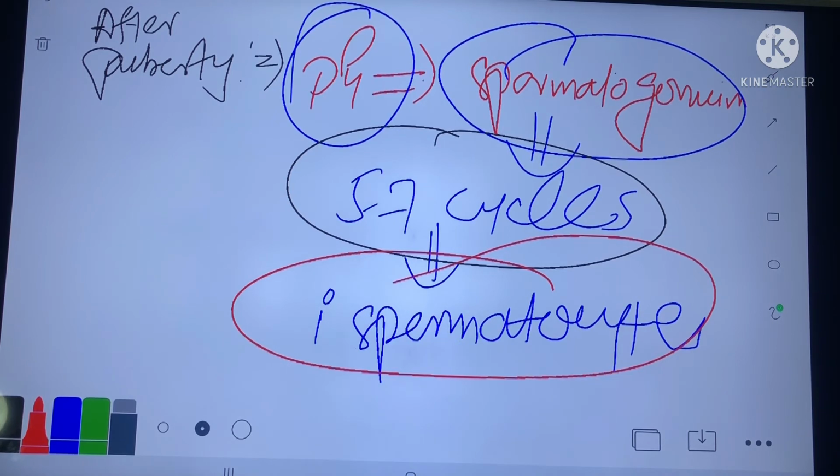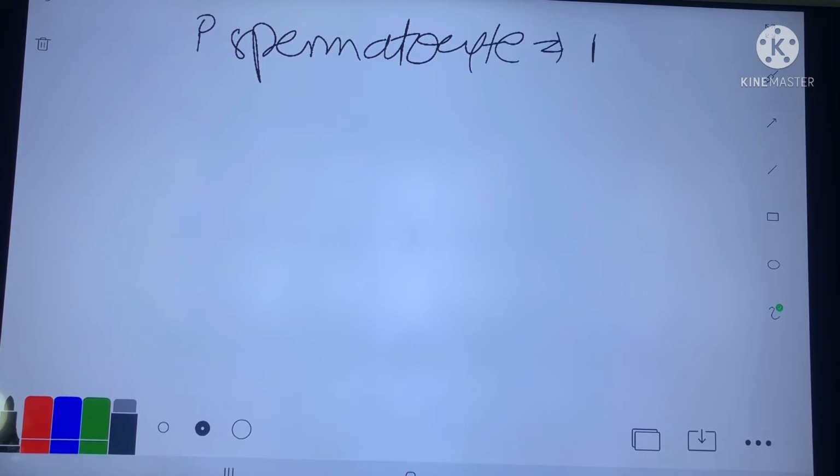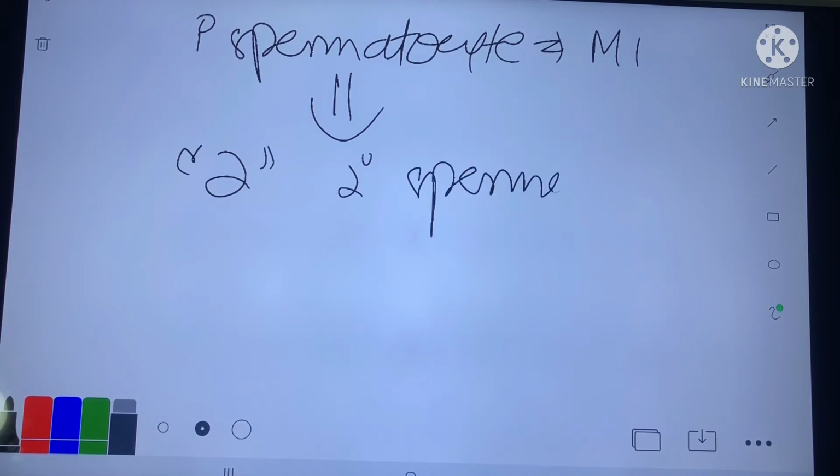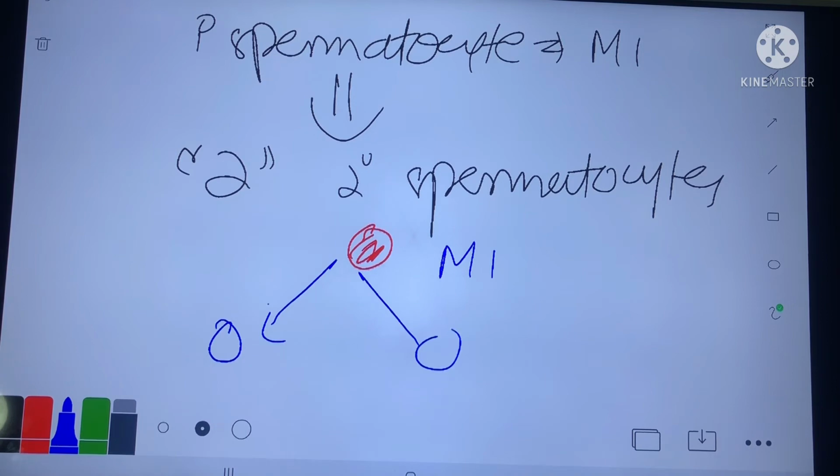Then the primary spermatocyte undergoes meiosis 1 and forms two secondary spermatocytes.